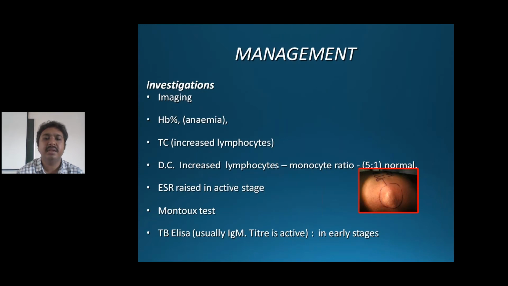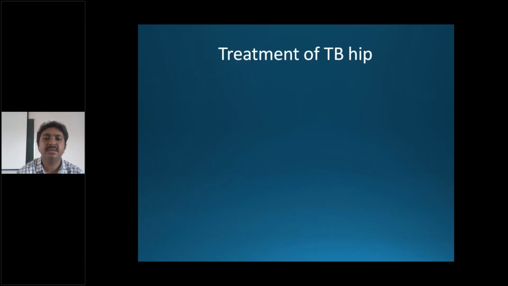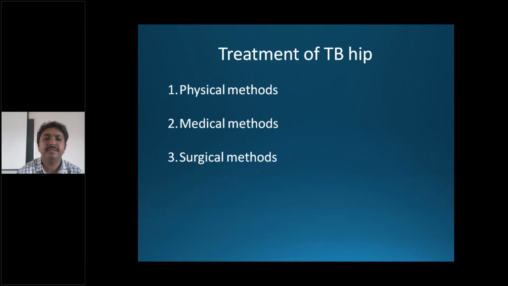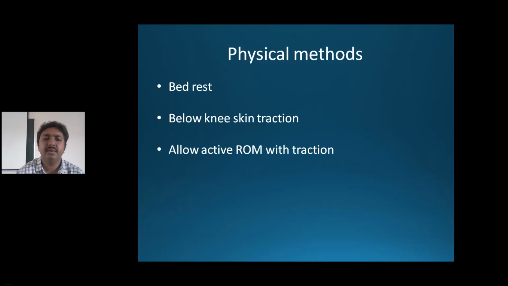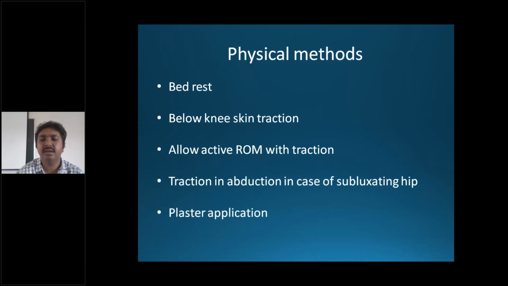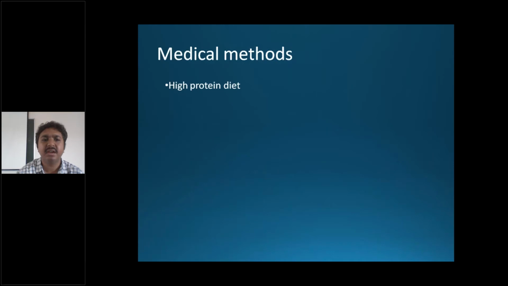So management is same investigations you do as told earlier, and treatment are physical, medical, and surgical methods. Physical methods are bed rest, and you can give skin traction in the early stage so that the muscle spasm is reduced, and you allow active range of motion with traction. And you can also give traction and abduction in pediatric hips, and plaster application again in pediatric hips, where you abduct the hip and apply a plaster.